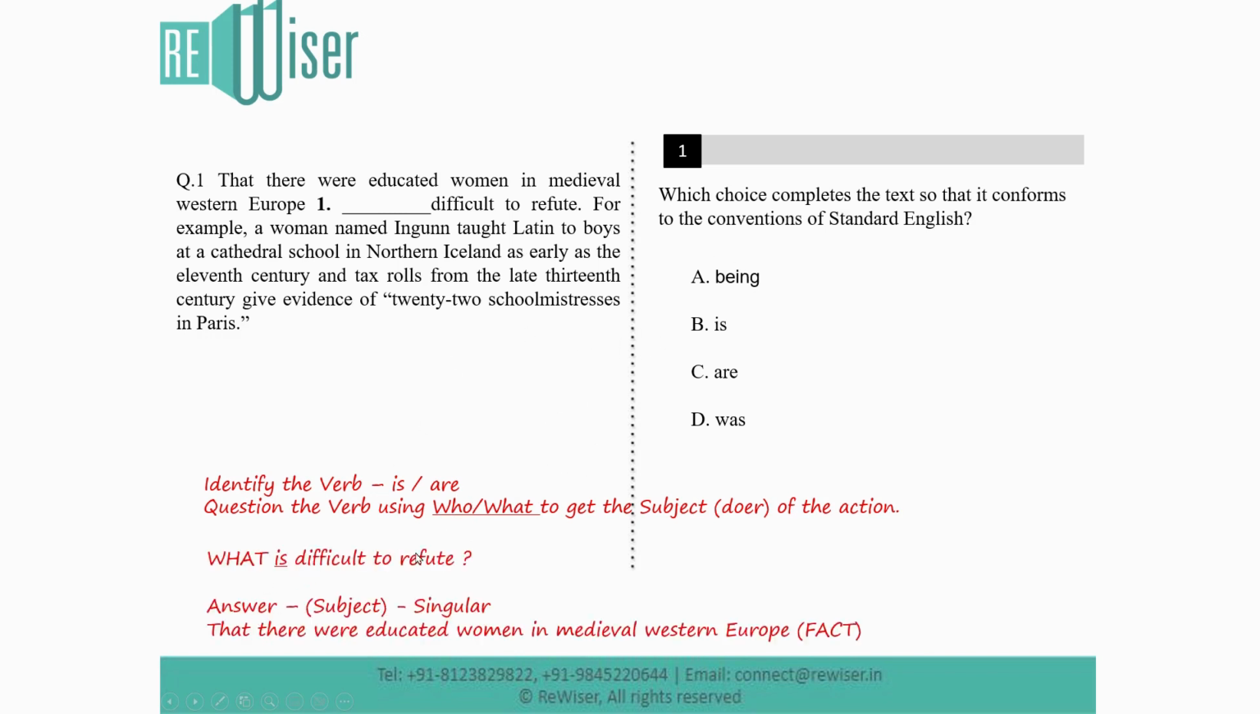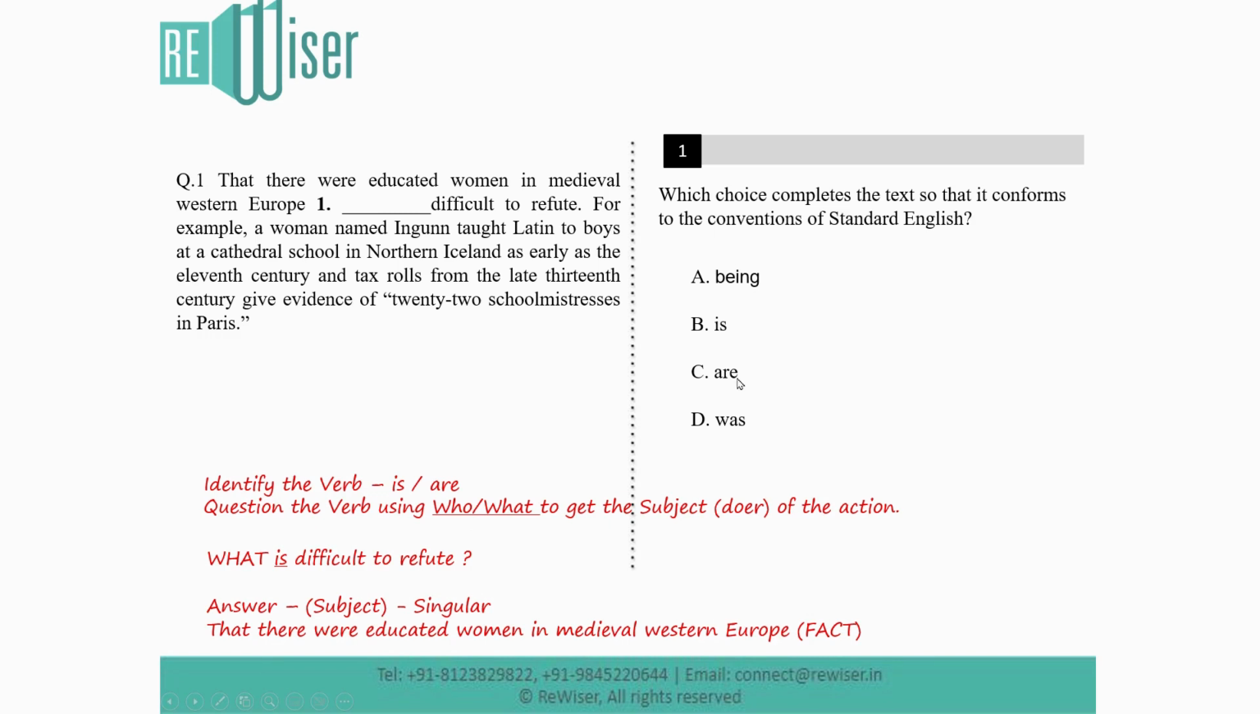What is difficult to refute? Got it? This is how we question the verb. Now the answer we get is going to be the subject of the sentence. So what is difficult to refute? The fact that there were educated women in medieval Western Europe. When we question the verb, we are able to get the subject of the sentence. That there were educated women in medieval Western Europe is a fact, and that's one singular fact. So that fact is difficult to refute. Got it? So we have identified the subject.